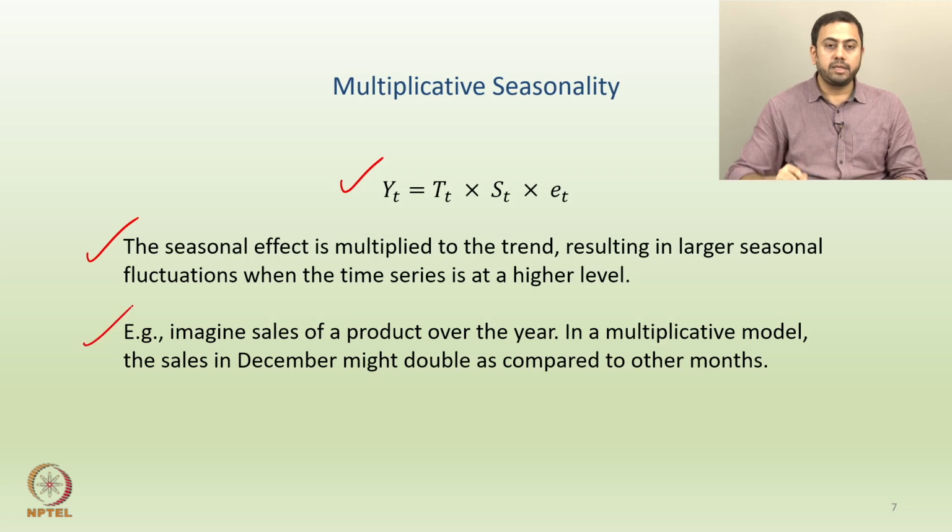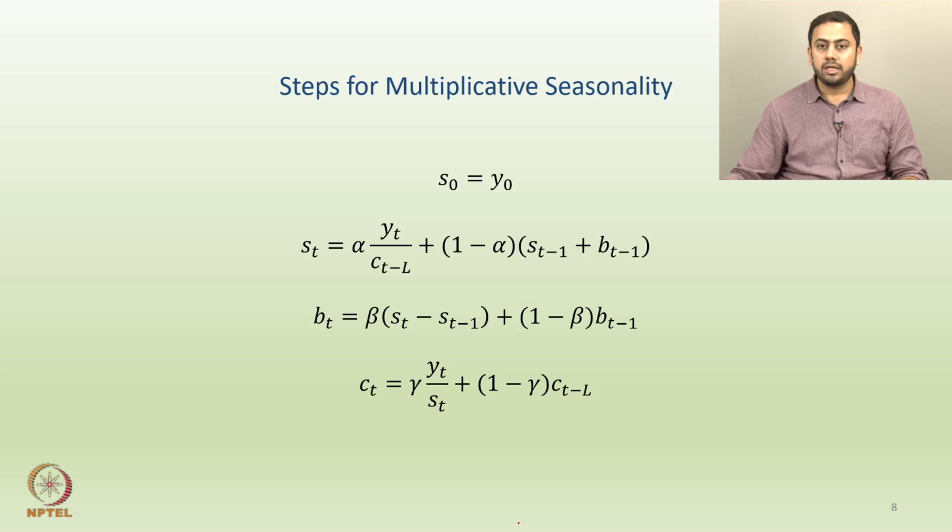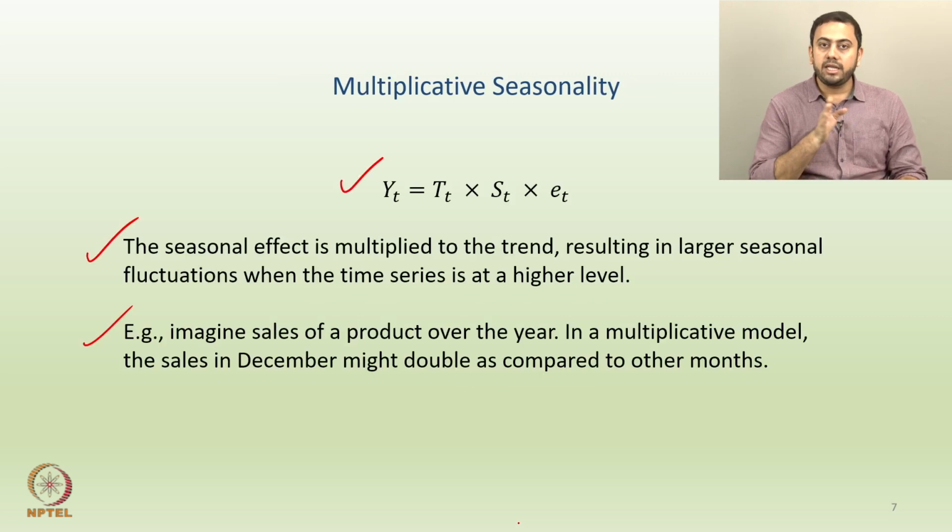Now, again the same example. Imagine sales of a product over the year, but now if you bring in a multiplicative model, the sales in December might double as compared to the other months. In the earlier example when we took additive seasonality, you had a constant increase in every December, but now since you are multiplying the seasonality with the trend, whenever December comes, the sales might double as compared to the other months. Okay. So, this is the difference between additive and multiplicative seasonality, and hence we have to create different model structures if you want to account for proper seasonality, be it additive or multiplicative.